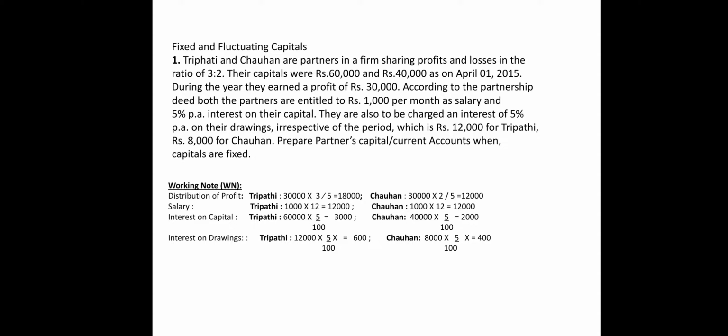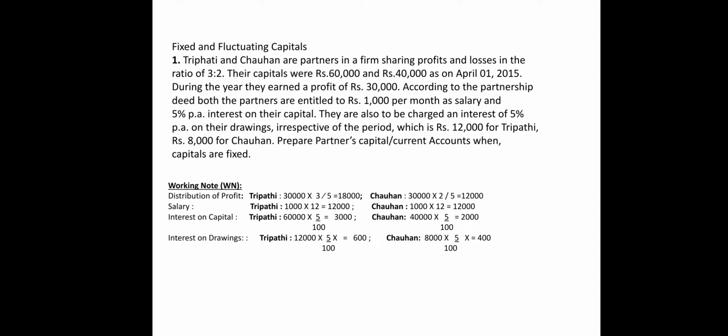Tripathi and Chauhan are partners with 3:2 as a ratio. Their capitals were 60,000 and 40,000 as on April 1st, 2015. During the year, they earned a profit of 30,000. Means for the full year, as a partner, their profit sharing ratio, that is net divisible profit, is 30,000.